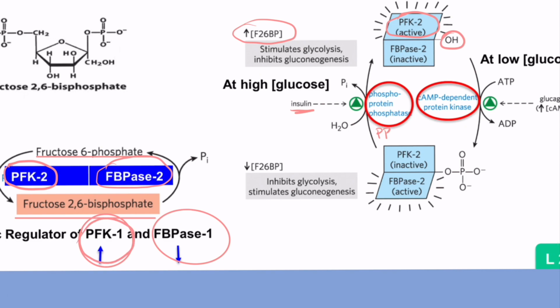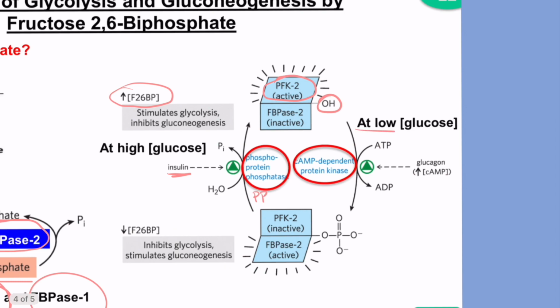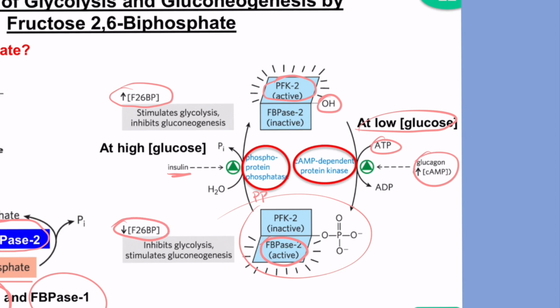However, when you have low glucose concentration, you release glucagon, and cAMP also increases. And what you do is that you activate the cAMP-dependent protein kinase, which phosphorylates the bifunctional enzyme. So you place that phosphoryl group, activating FBPase2. And what this does is it decreases the concentration of F2,6BP, inhibiting glycolysis and stimulating gluconeogenesis.